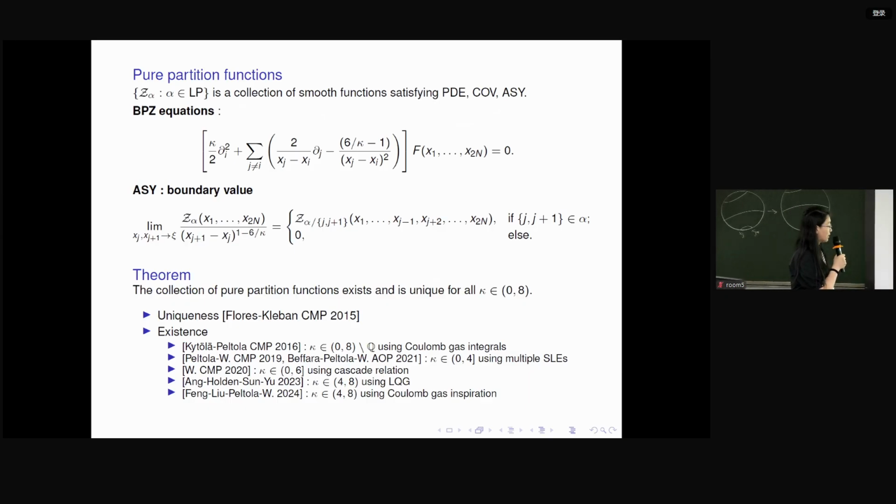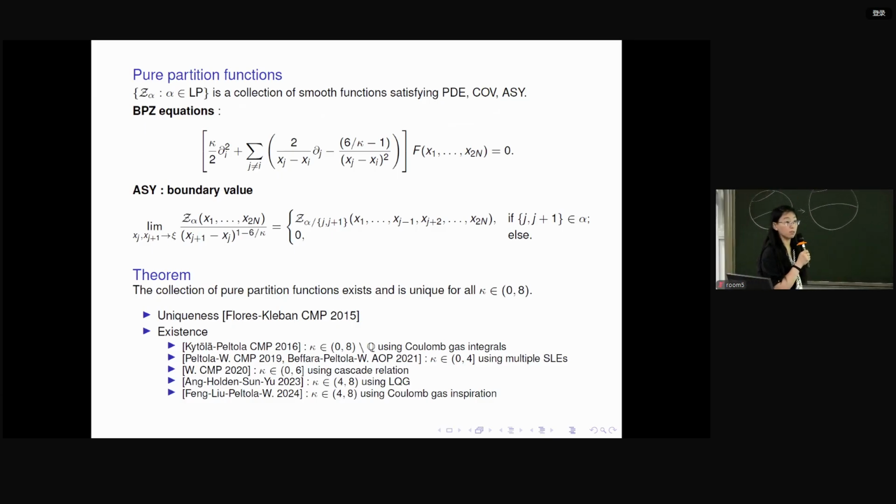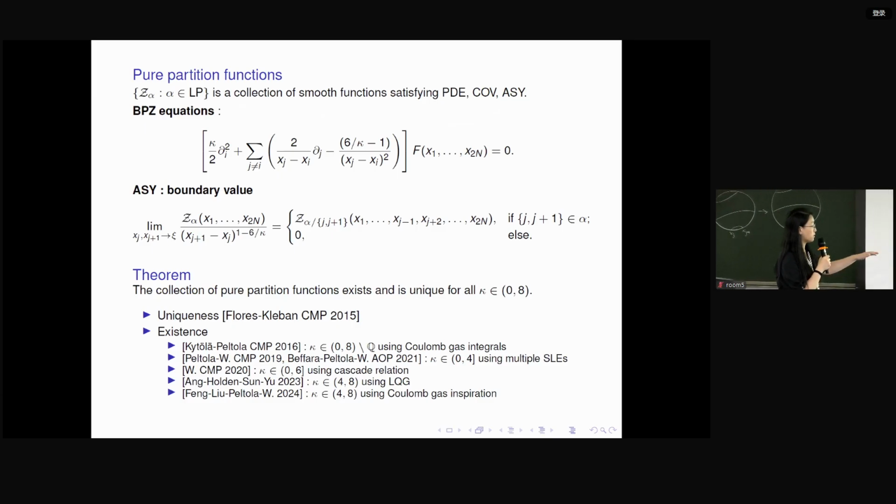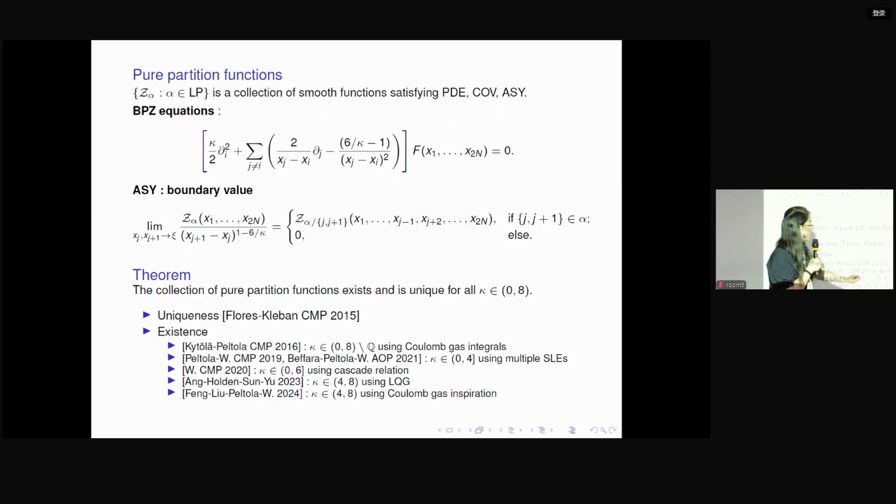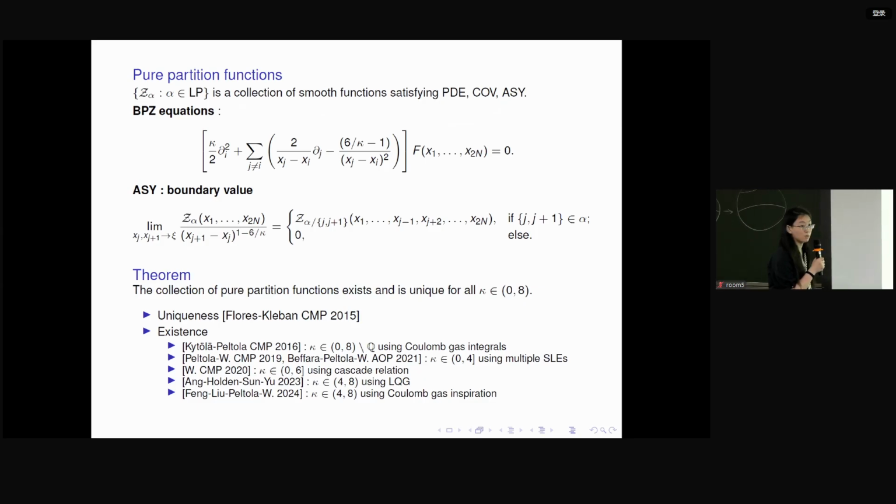And for the existence, there are at least five papers addressing the existence of such solutions. The first one constructs the pure partition functions using Coulomb gas integrals. But the caveat is that they have to always remove rational values. However, all the models we are interested in have rational kappa.